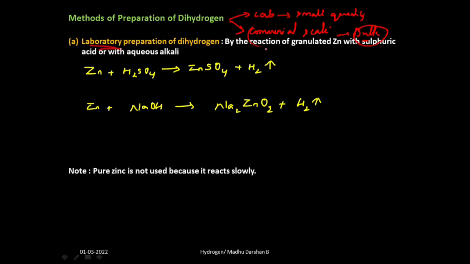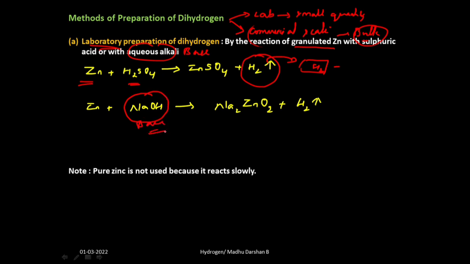First method: by the reaction of granulated zinc with sulfuric acid or with aqueous alkali. Aqueous alkali means nothing but a base, any base. We take granulated zinc and treat it with sulfuric acid. Then you will get evolution of hydrogen gas. This gas is collected over water. This is how we prepare hydrogen. You can also prepare dihydrogen by treating granulated zinc with aqueous alkali or base, that is NaOH. You will get hydrogen gas once again. This is sodium zincate.